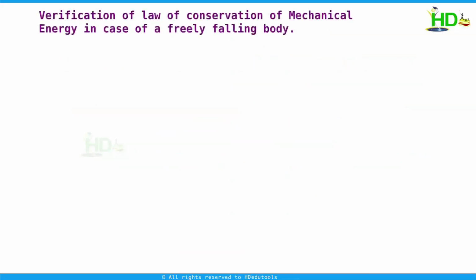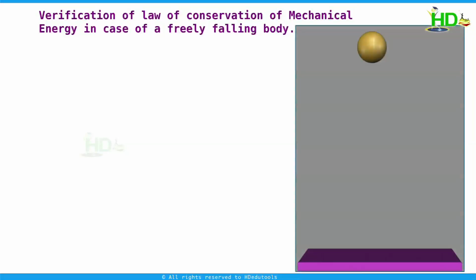Let us verify the law of conservation of mechanical energy in the case of a freely falling body. Consider an object of mass m allowed to fall from height h. In this system, due to which force is the ball falling? Yes, because of gravitational force. Since the body is falling freely, our consideration is that no other forces are acting, only the gravitational force is acting. And gravitational force is a conservative force.